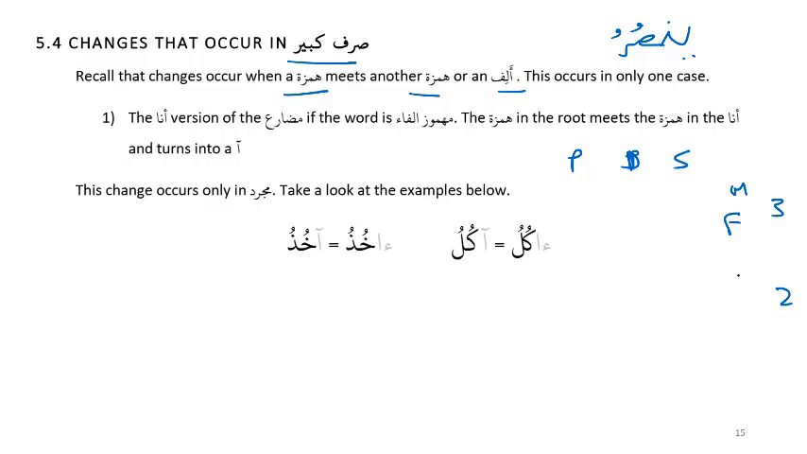Second person, what's male? Tansuru. Dual is Tansura. And plural is Tansuru. Female is Tansurina, Tansura, Tansurna. And what is first person? Male and female is the same.